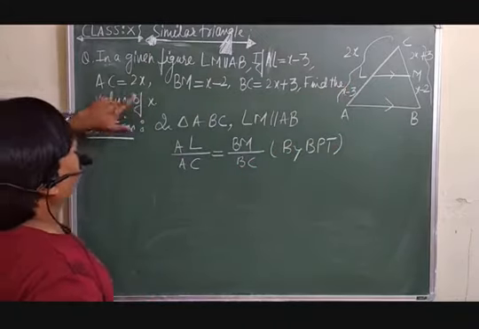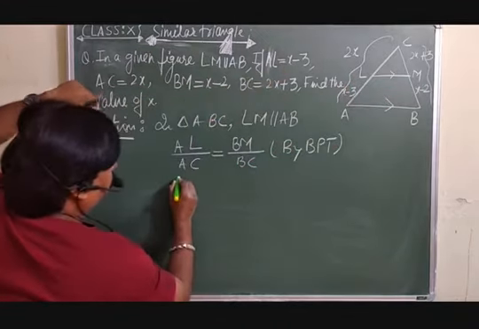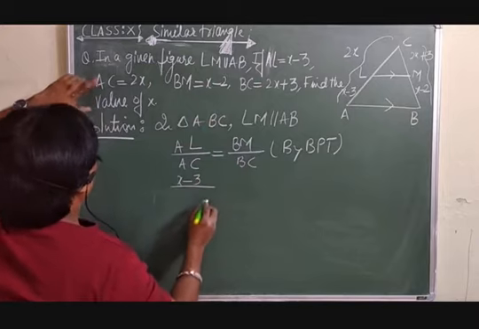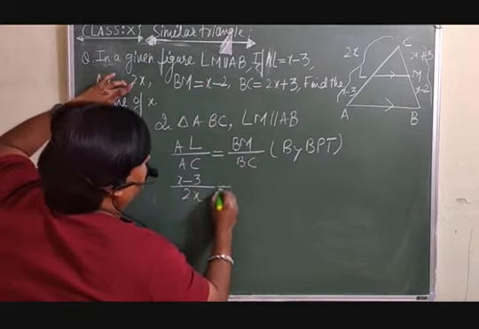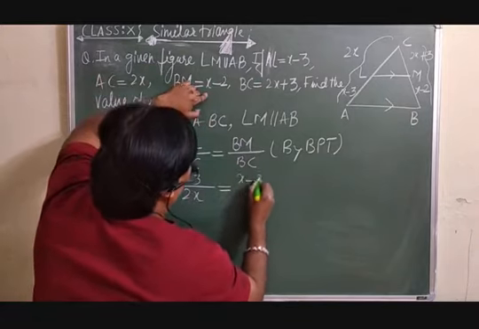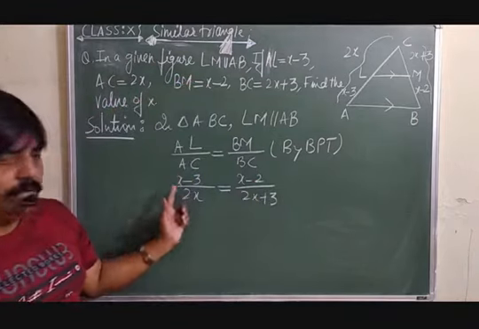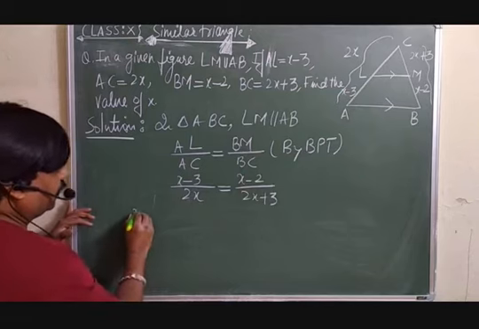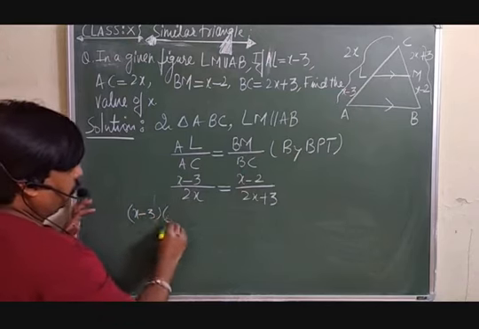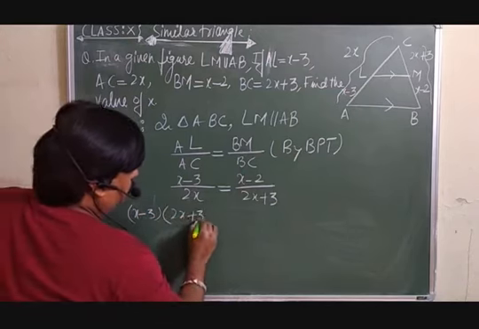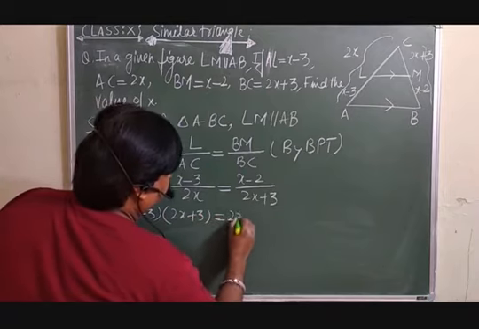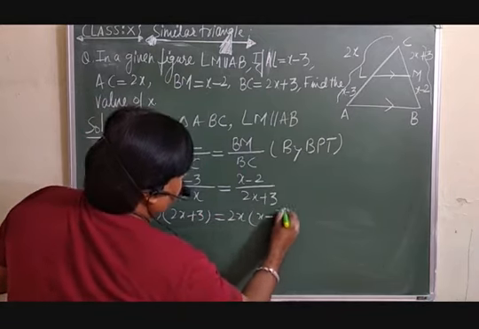Now you can put the values of AL, AC, BM, and BC and solve it. So AL is x minus 3 over AC is 2x, is equal to BM is x minus 2 over BC is 2x plus 3. You can do the cross multiplication. So you will get x minus 3 into 2x plus 3 is equal to 2x into x minus 2.